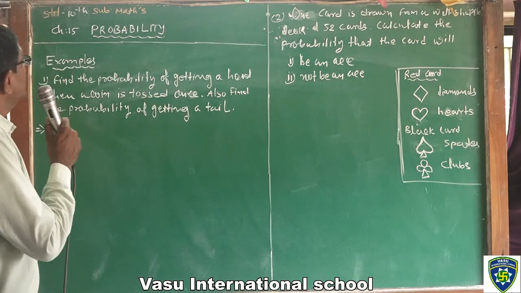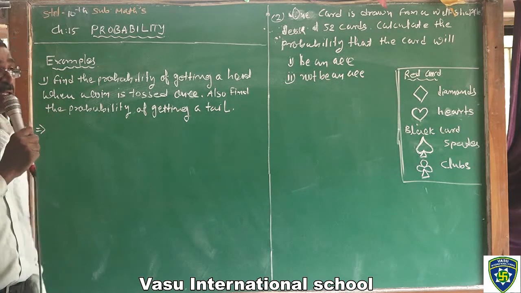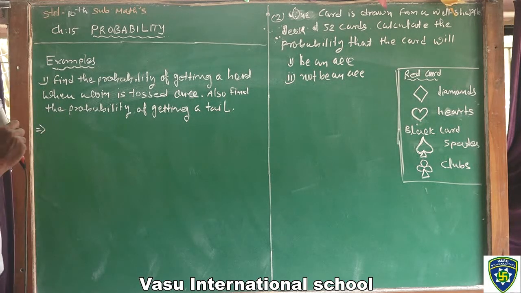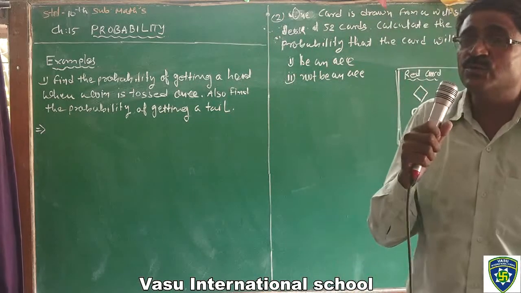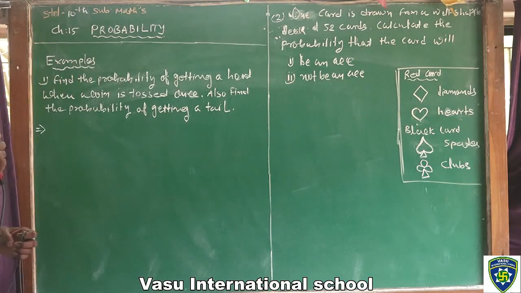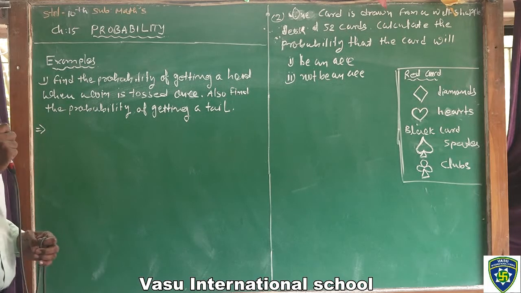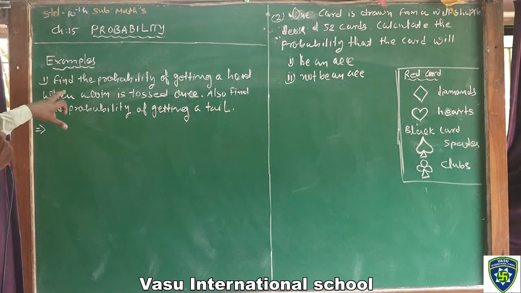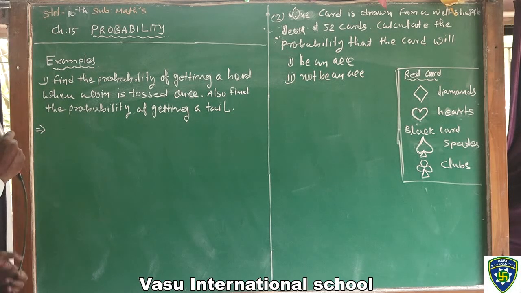Standard 10, subject maths, chapter number 15, probability. In the previous lesson, we studied probability and the formula of probability. Probability of event E is equal to the number of favorable outcomes to event E upon the total number of outcomes. Clear, students? Now, find the probability of getting a head when a coin is tossed once.